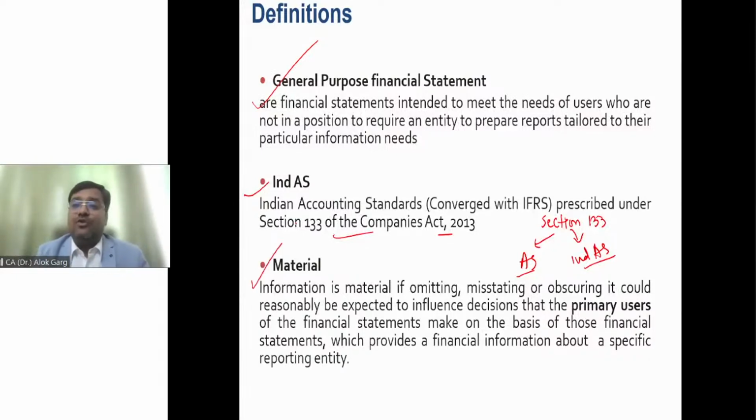Materiality. Sir, is there any threshold given for identifying the materiality? Answer is no. Materiality varies from company to company. For example, Reliance Industries Limited, where the balance sheet is in crores, right? Rounding off is in crores, right? They don't mind 1 crore or 2 crore this side or that side, okay? So friends, they have a profit of let's say 40,000 crores, 30,000 crores, 20,000 crores, right? If their accountant has missed to record as expense of 2 crore rupees, how does it matter? Right? So you tell me, with the company which is having a profit of 30,000 crore, whether 2 crore will matter for them? Is it material?